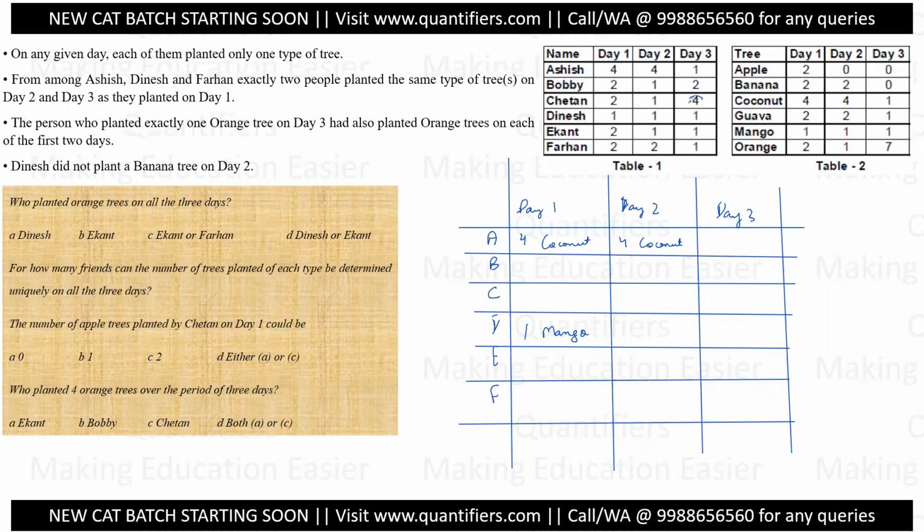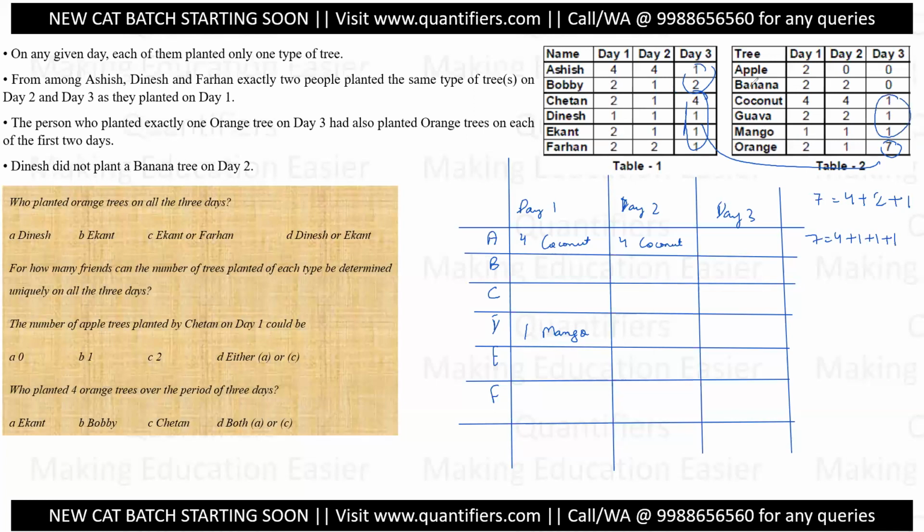This is the larger value 4, and there is no 4 here, which means this 4 must be included in this 7, right? This is a kind of a hint that orange on day 3, the 7, can be 4 plus some values. 4 plus 2 plus 1, either this or 4 plus 1 plus 1 plus 1, either this. Now 4 plus 1 plus 1 plus 1 is not possible because if I use these 4 values, then I am left with only 2 values. If I am using these 4 values for this 7,